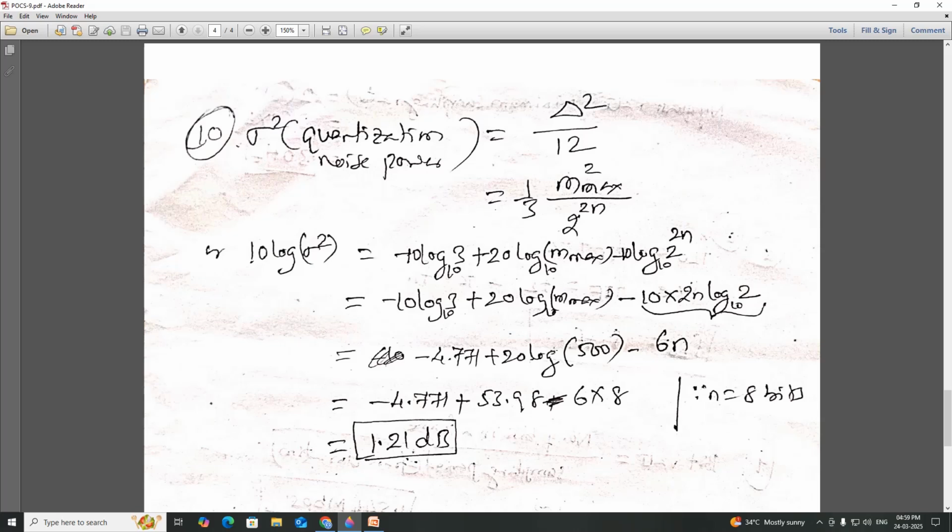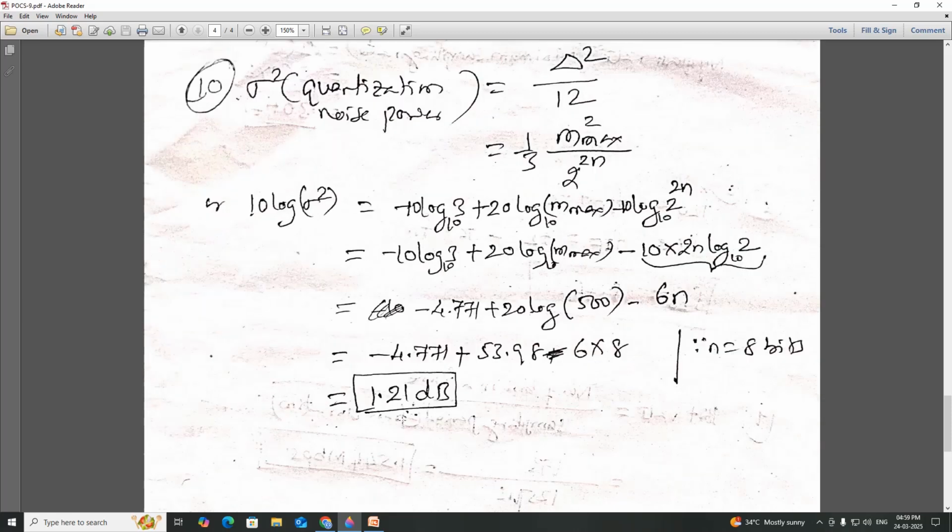And here, log of 500 multiplied by 20 is 53.98. This is plus, and 6 into n, where n is the number of bits. 256 is nothing but 2 power 8, so 8 bits. So 6 into 8 is minus 48. So we will get 1.21 dB.